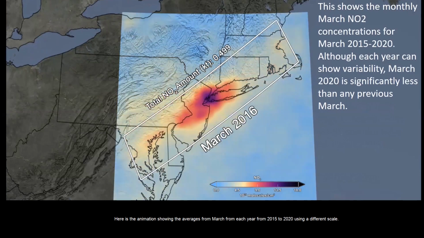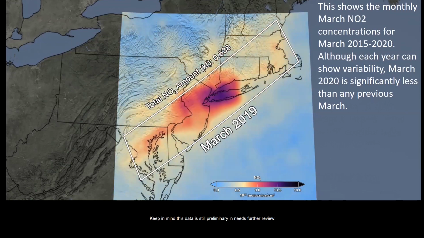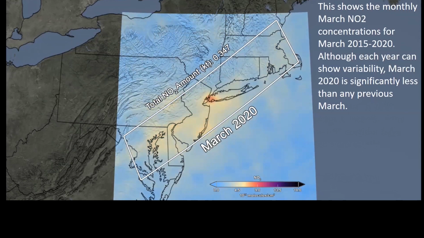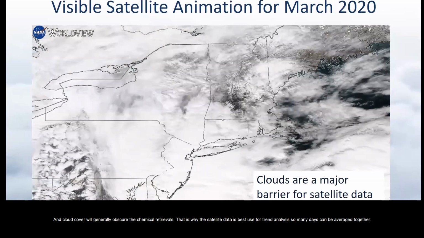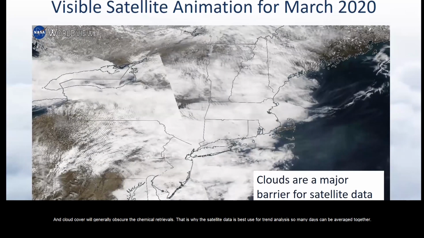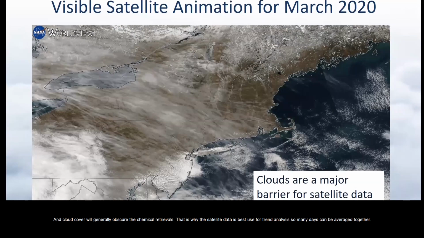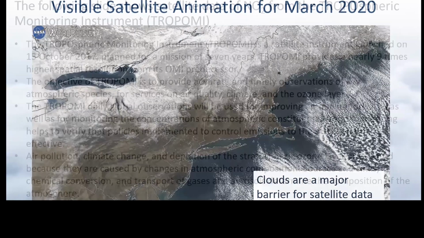Here's the animation showing the averages for March for each year from 2015 to 2020 using a different scale. Notice that March 2020 is much less than a previous March during the past 5 years. Keep in mind that this data is still preliminary and needs further review. Satellite data is highly dependent on the weather, and cloud cover will generally obscure the chemical retrievals. That is why this satellite data is best used for trend analysis, so we can take many days and average them together.